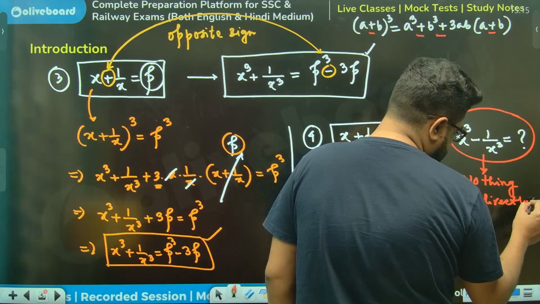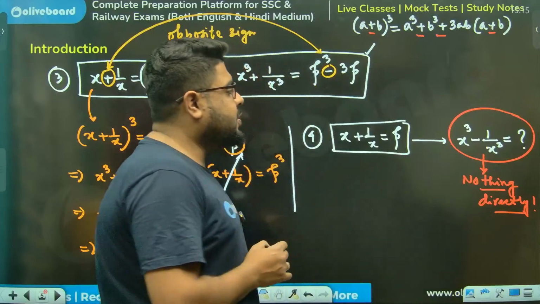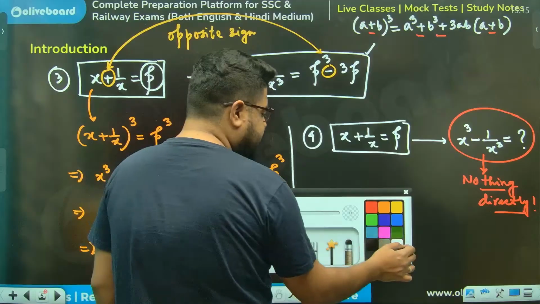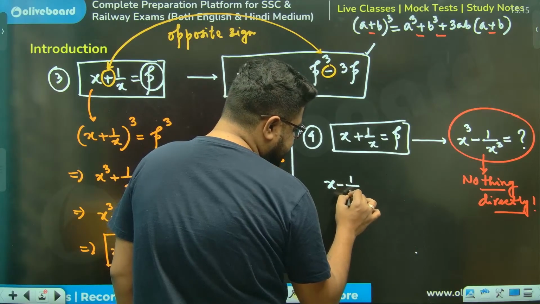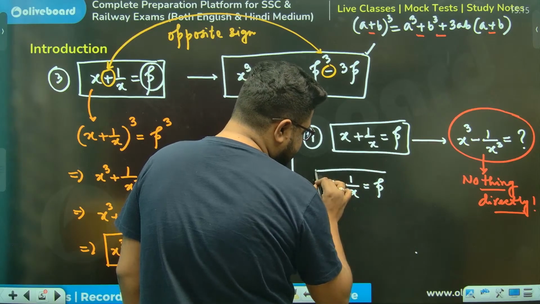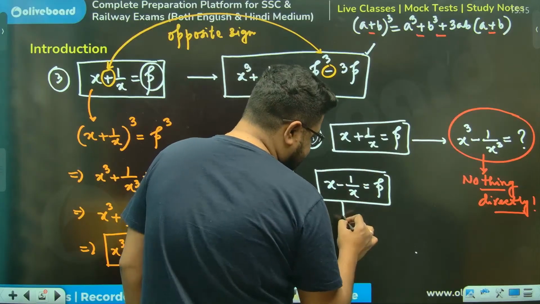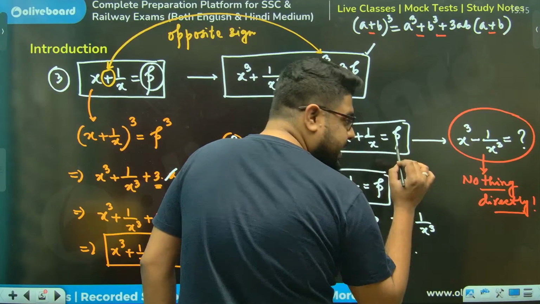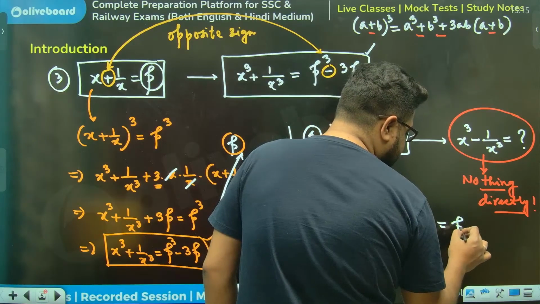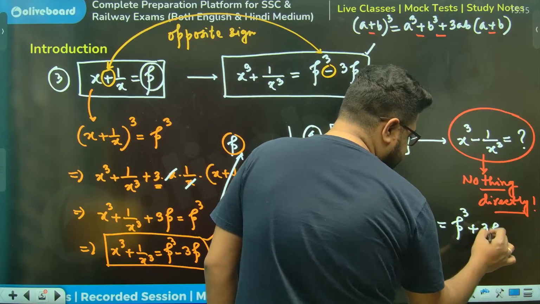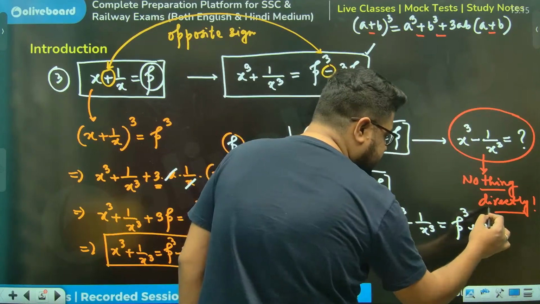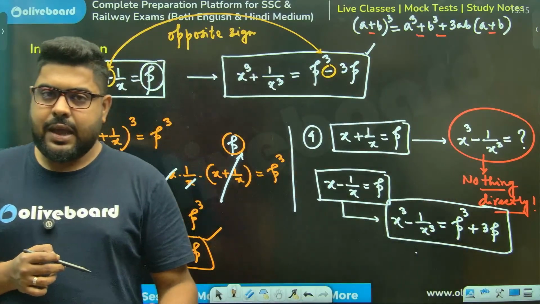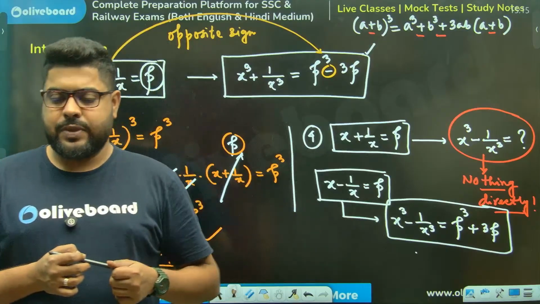Directly. If you want to figure out x cube minus 1 by x cube directly, you need to be given the value of x minus 1 by x equal to p, sir. If this is given to you directly, then x cube minus 1 by x cube is going to be p cube plus 3p, sir. Why? Because this is minus, I have just used the concept of opposite sign. If this is minus, this will be plus, and you can check this by doing the whole cube.